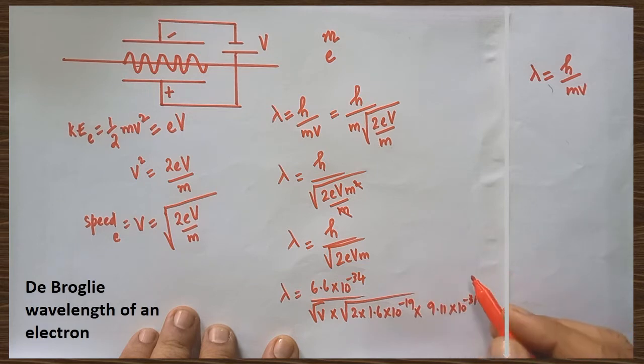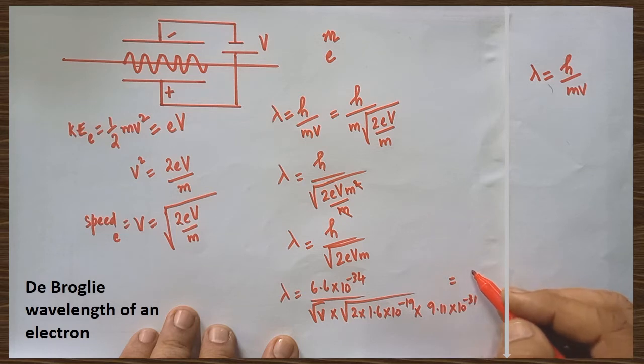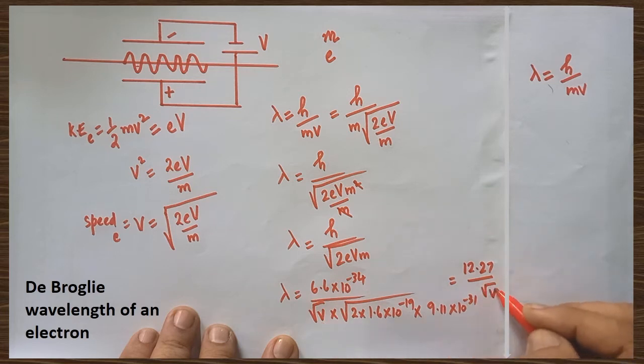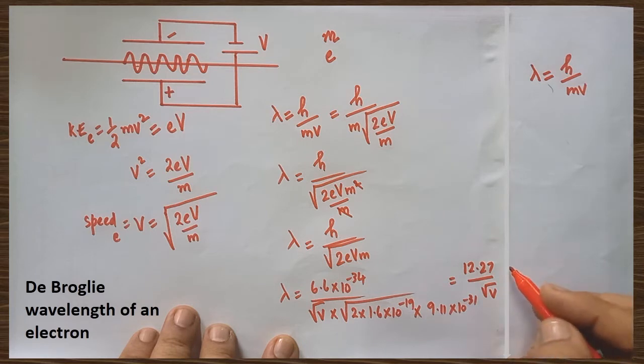After calculation, the formula becomes, look here, a very important formula you have to learn by heart: 12.27 divided by square root of V.